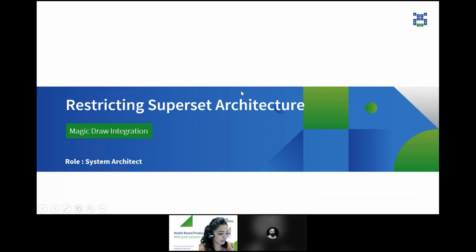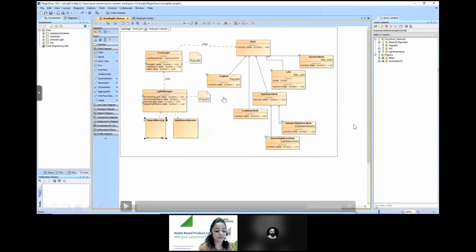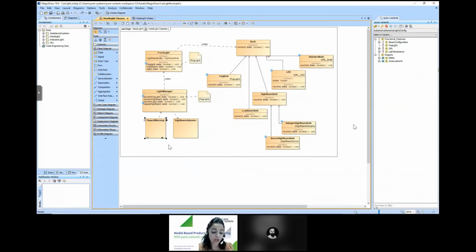As I said, there are different types of variation points in Cameo Systems Modeler. Let's first add an existence variation point. It means that if a particular feature is selected or not selected, then the element to which this variation point is associated will be kept or deleted from the model.